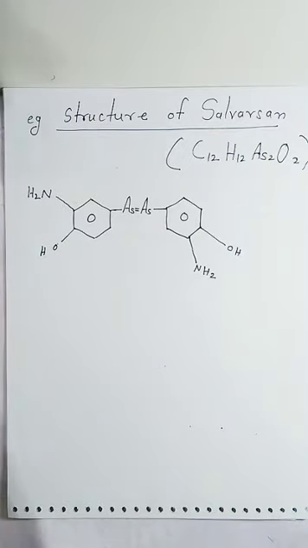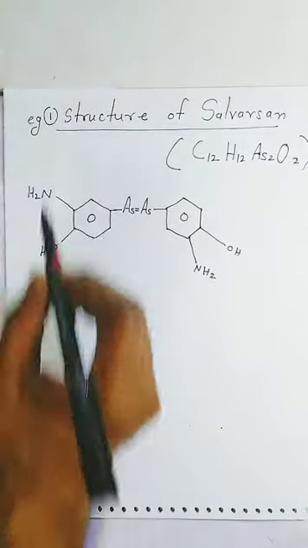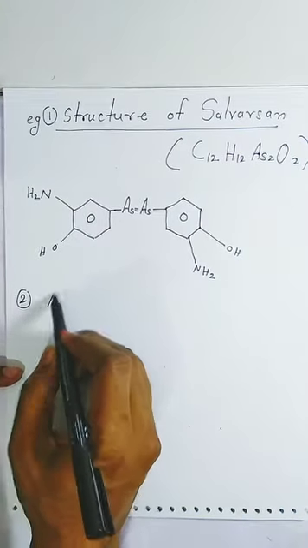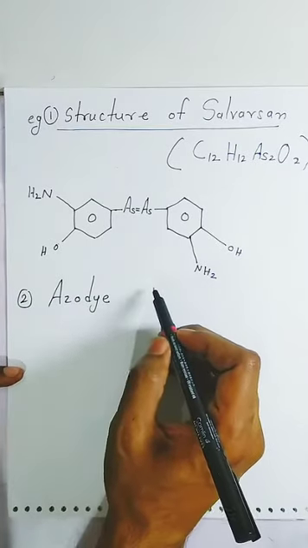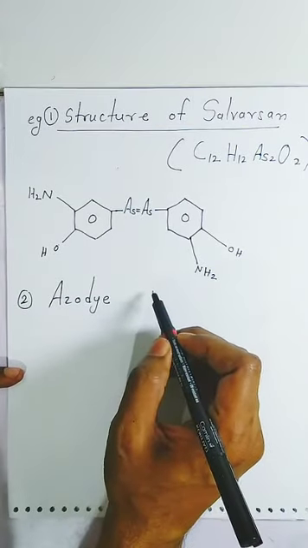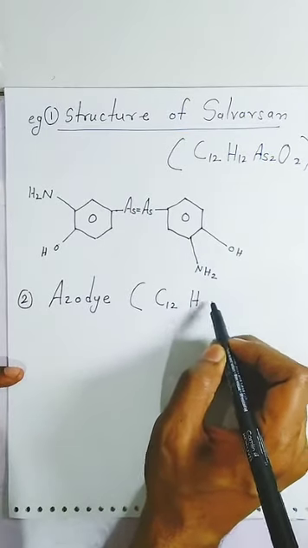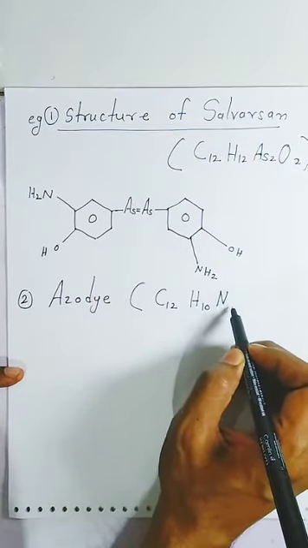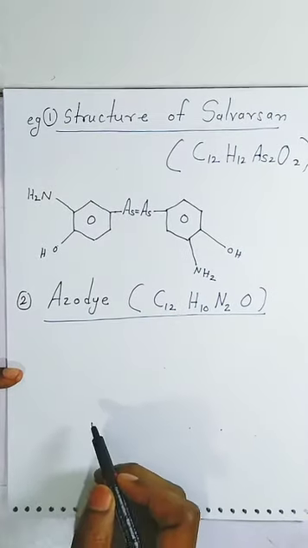Sometimes in examination they ask to write down the structure of this antibiotic. This is the first example, students. Second example we can take azodye, which is yellow in color, students. The molecular formula is C12, hydrogen atoms 10, nitrogen atoms 2, oxygen 1. So this is the structure of azodye, students.